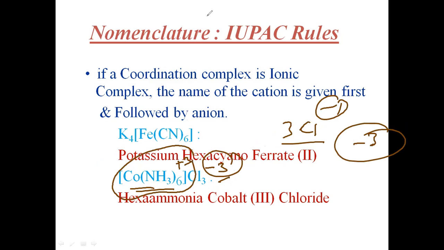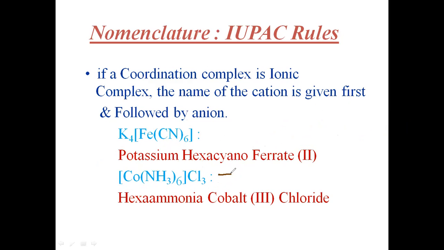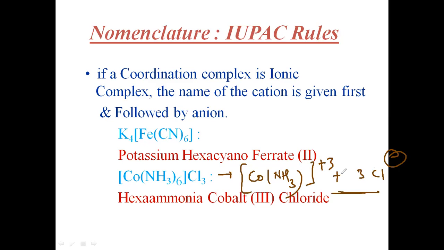It can be easily dissociated like this: Co(NH3)6 whole bracket with +3, and 3 chloride minus. So these are the ions which are produced. Here Co(NH3)6 is a cationic complex, and these chlorines are the anions. So this is the cation and this chlorine is an anion.